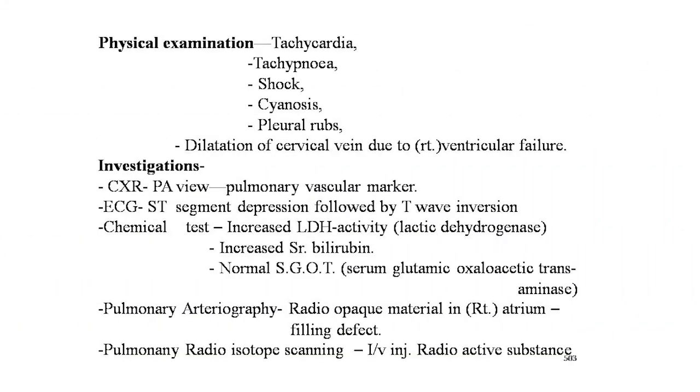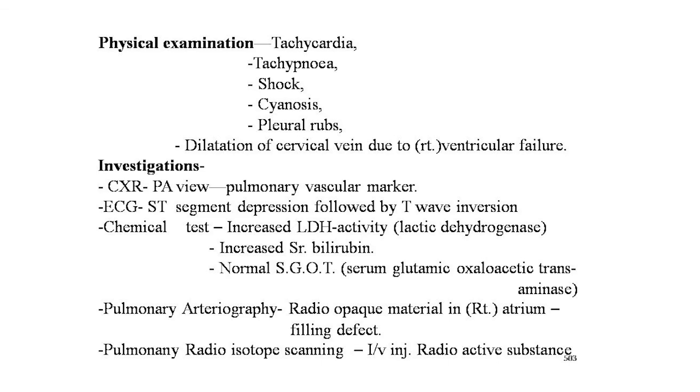Physical examination shows tachycardia, tachypnea, shock, cyanosis, pleural rub, and dilatation of the cervical veins due to right ventricular failure. In investigations, the most characteristic finding in the chest X-ray is diminished pulmonary vascular markings. Second is ECG: ST segment depression followed by T-wave inversion. Chemical tests: increased LDH, lactic dehydrogenase, activity, increased serum bilirubin, normal SGOT, serum glutamic oxaloacetic transaminase. Pulmonary arteriography: radio-opaque material in the right atrium shows a filling defect. Pulmonary radioisotope scanning: IV injection of radioactive substances.